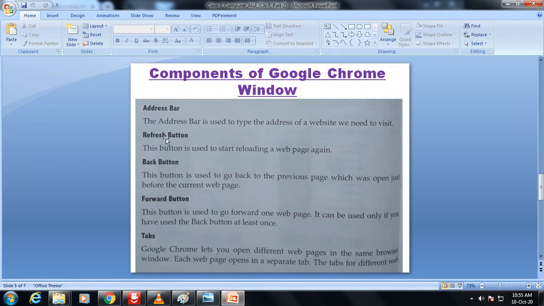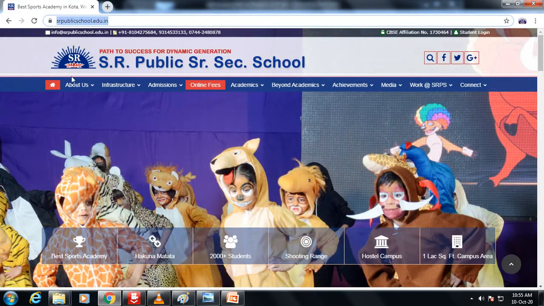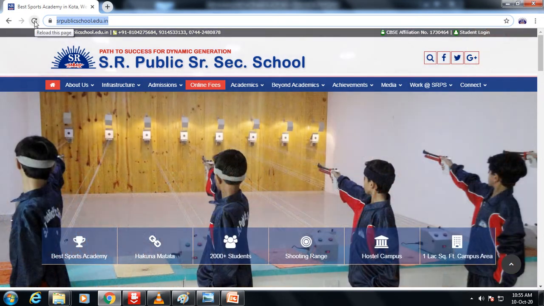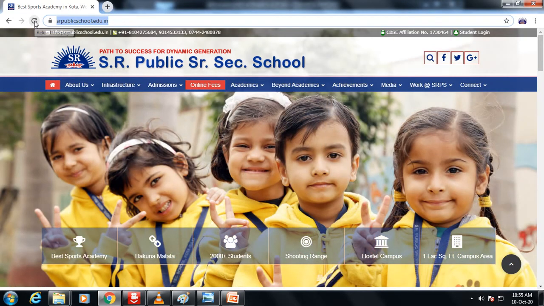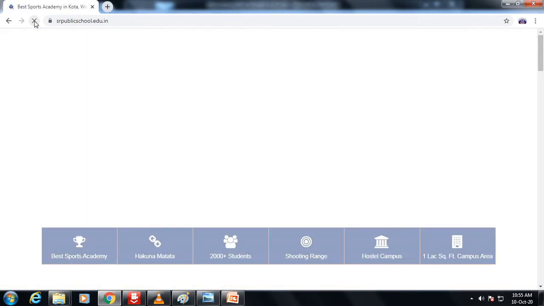Next, the refresh button. This button is used to start reloading a web page again. Where is the refresh button? Let's see. This is the refresh button. If you want to reload this website, sometimes the website is not opening properly, so what we need to do is refresh this page. When we click, this page will be reloaded like this.